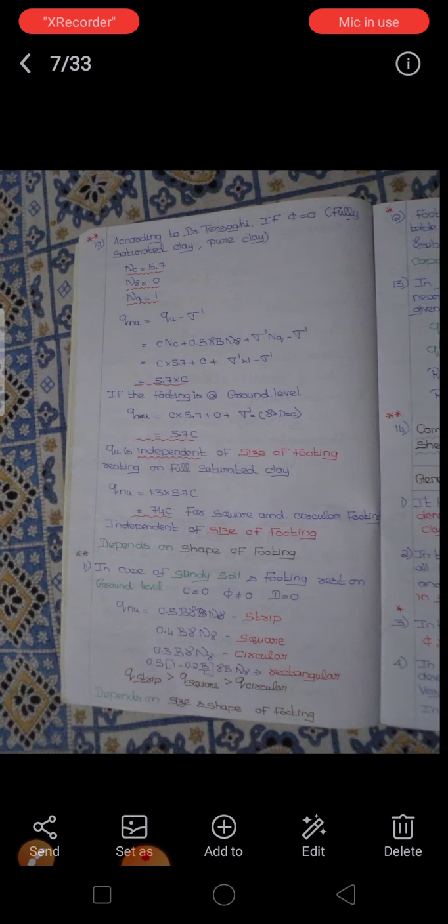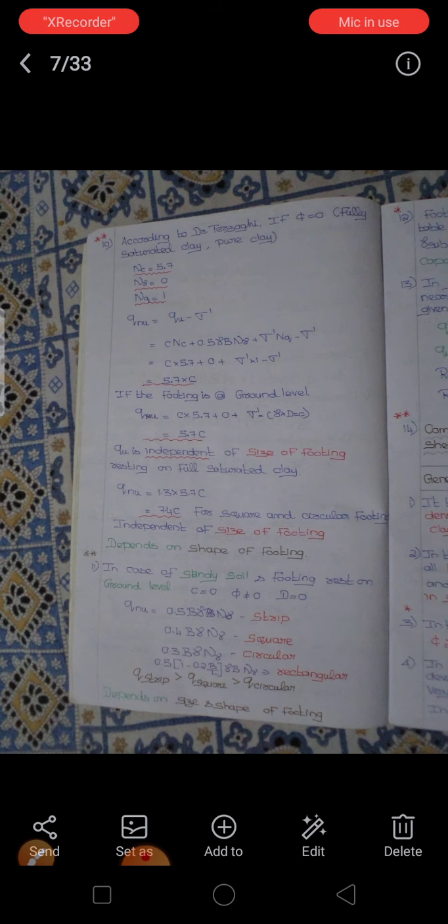Here the 0.5 B γ N_γ formula is for the strip footing, 0.4 for the square footing, and 0.3 B γ N_γ for a circular footing, and the last one for the rectangular footing. Here we can easily see the value of Q strip is greater than Q square, and Q square is greater than Q circular. The value of Q depends on the size and shape of the footing.